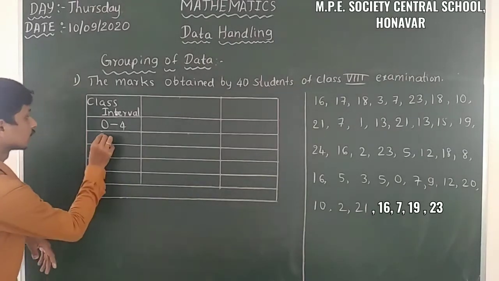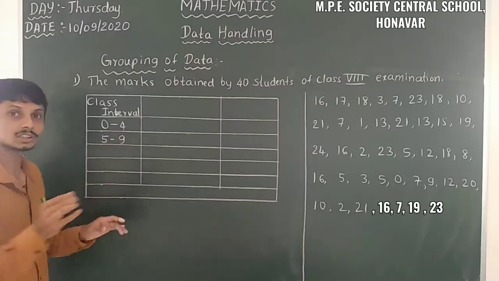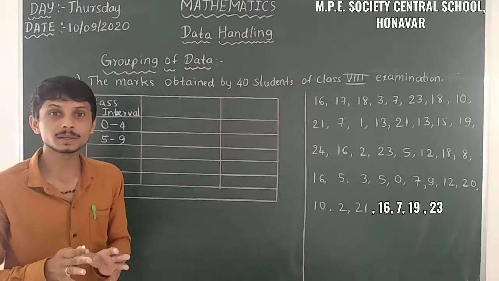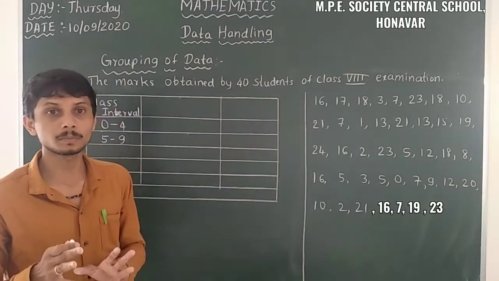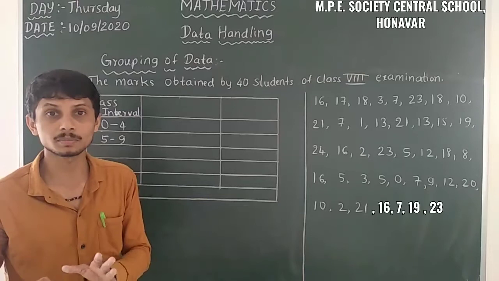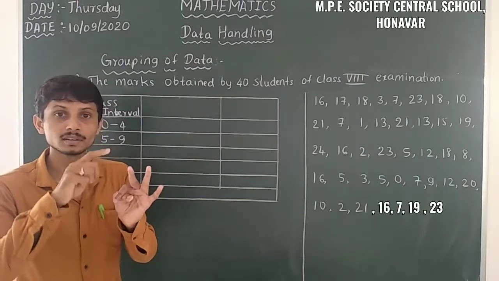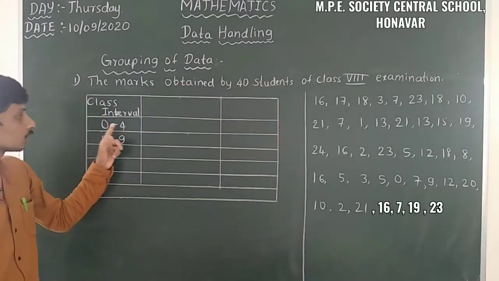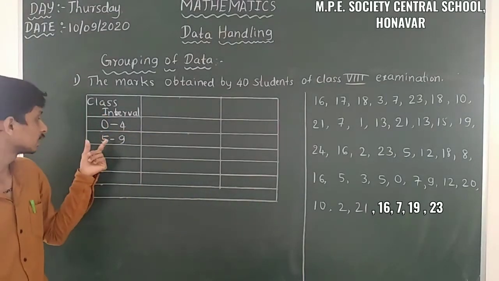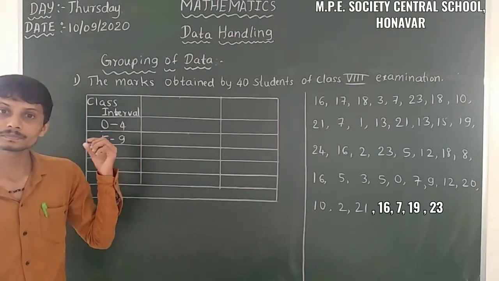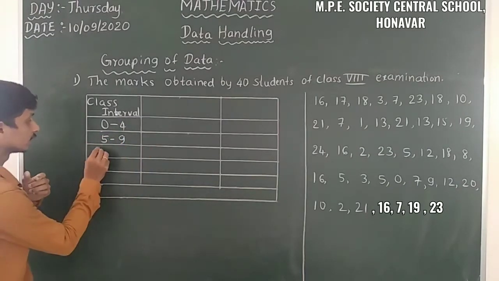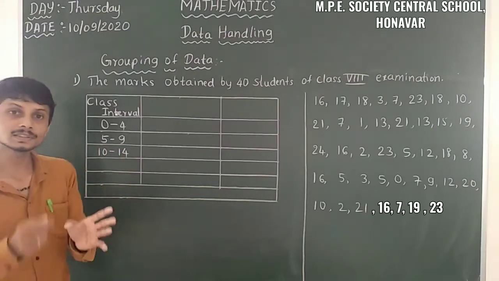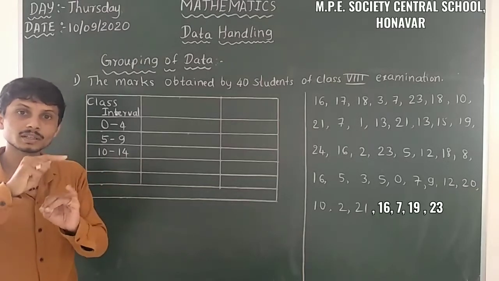Then next 5 to 9. Just observe all the frequencies between the class intervals, so there must be equal numbers. We have to maintain the unique numbers there. Here just observe 5, 6, 7, 8, 9. So 0 to 4 has 5 numbers, 5 to 9 also has 5 digits, and then 10 to 14: 10, 11, 12, 13, 14.